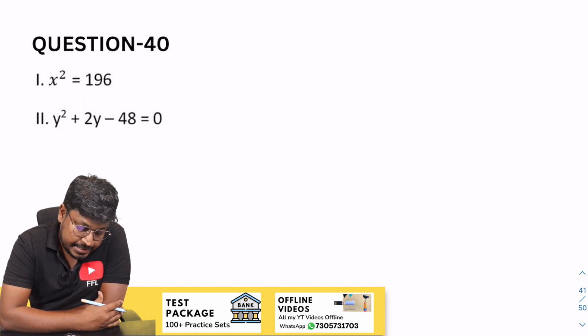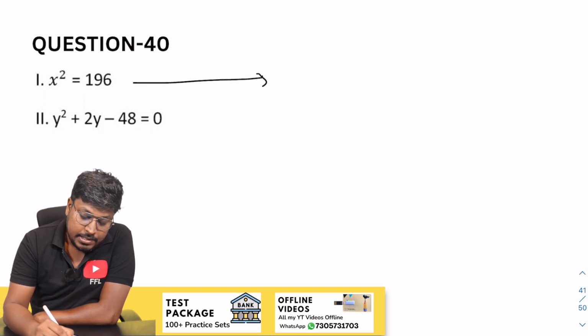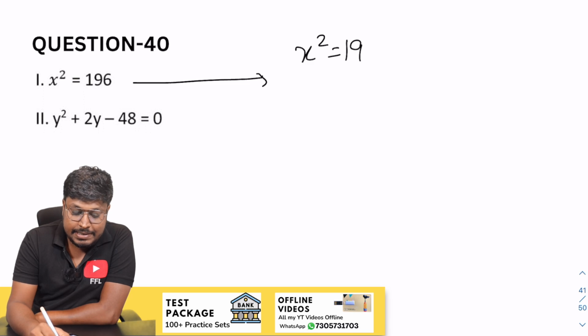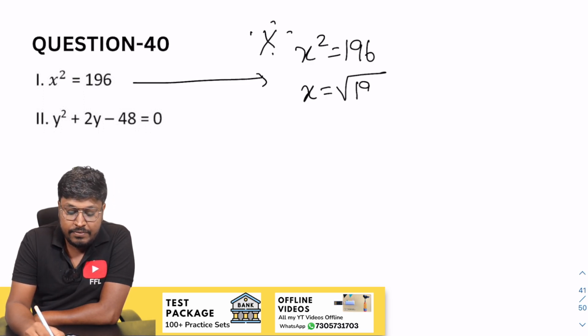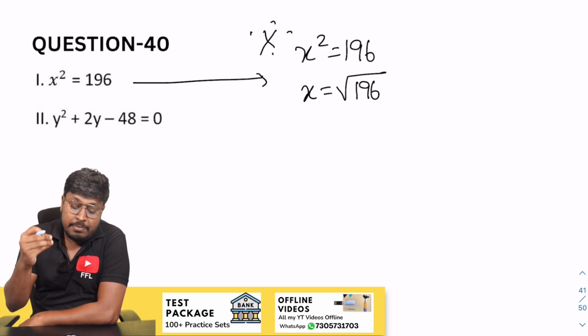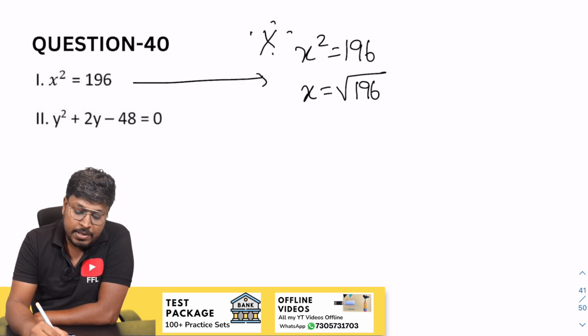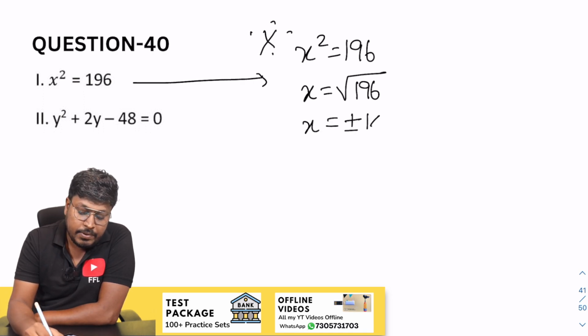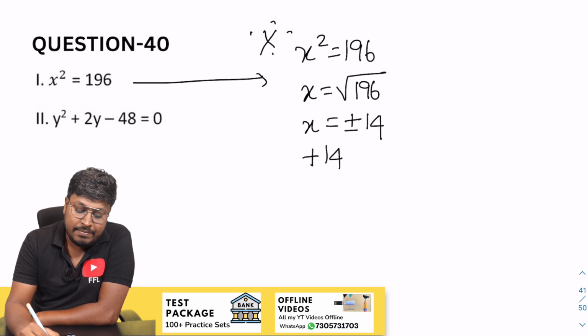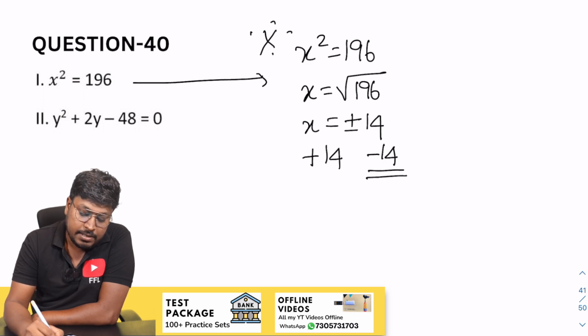So 40th question. So just see here, x square is equal to 196. Important area, right? So x is equal to square root of 196. We are putting a square root for the number 196. So when you remove the square root, the answer will be plus or minus 14. So plus 14 will be one value, minus 14 will be another value, right?